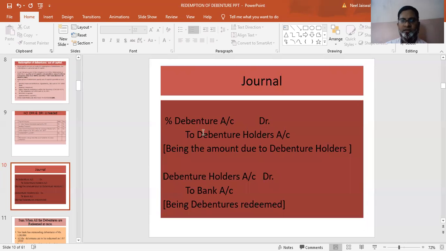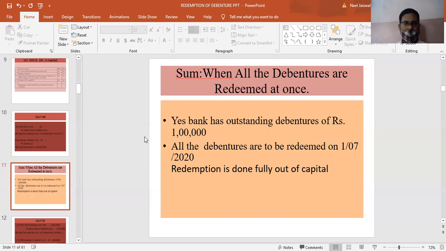Journal entry for redeeming the debentures: debentures to debenture holders first, and then debenture holders to bank. So first of all we are debiting debentures and crediting debenture holders, and then debenture holders to bank. First we make the debenture holders get the money, and then we pay the debenture holders through cheque, that is, debenture holders to bank. This is when all the debentures are redeemed at once, that means in a lump sum. Let's do one sum on that.